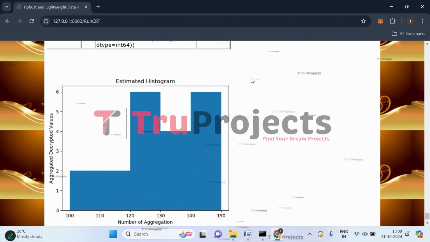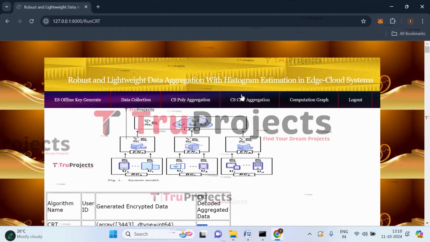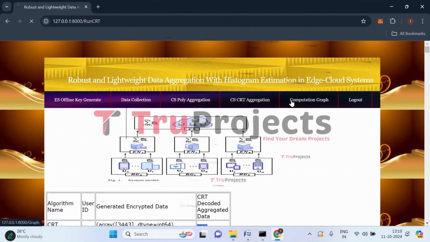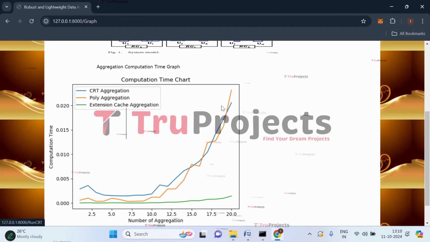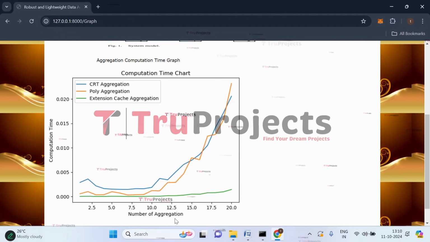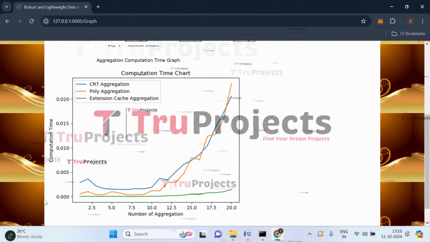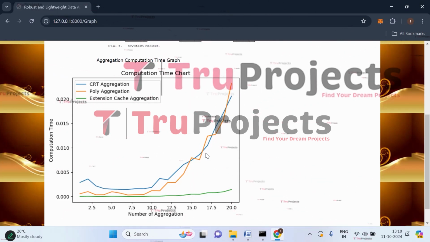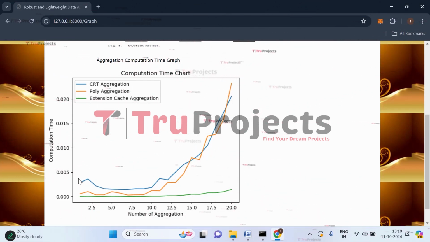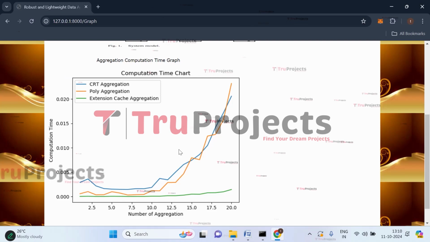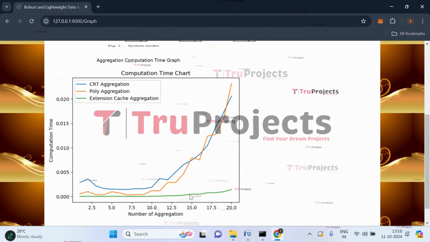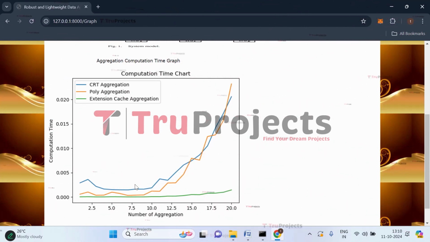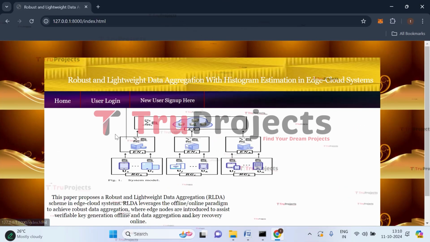Now we will click on the computation graph. So scroll up. So click on computation graph. So this is the computation time chart where on x-axis we have number of aggregations and on y-axis we have computation time. Here, blue color represents the CRT algorithm and orange color represents the poly aggregation and this red color represents the cache aggregation.